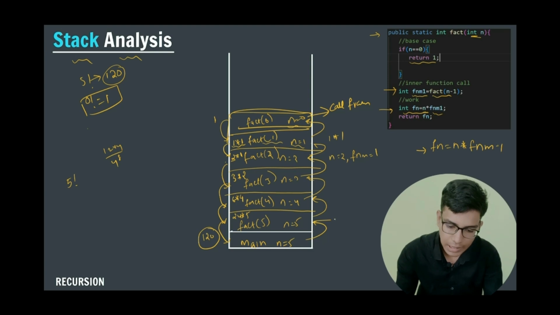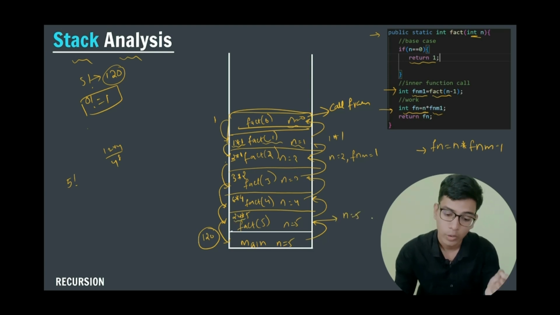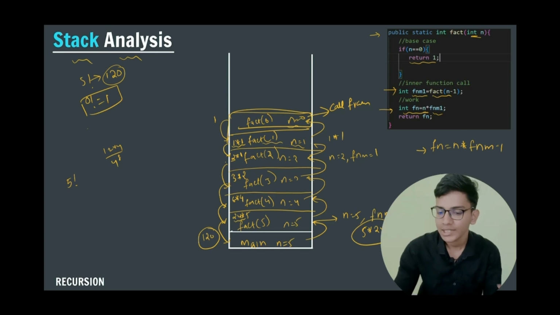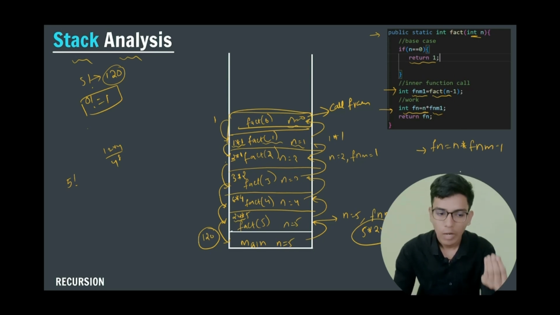But here the n value is 5, and I am multiplying with the returned value. Here the returned value, that is factorial of n minus 1, is equal to 24. So I am multiplying 5 into 24. This will give me 5 factorial. So this is how I am able to calculate the factorial of the given number.